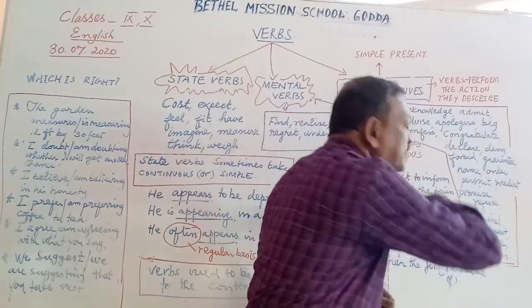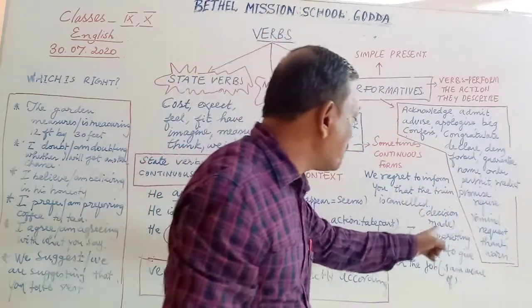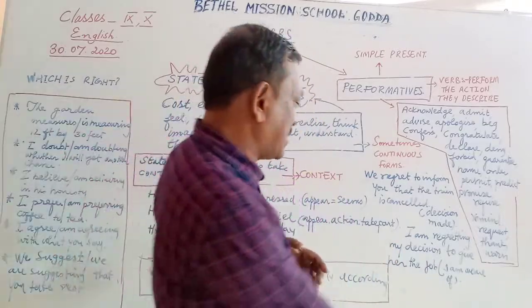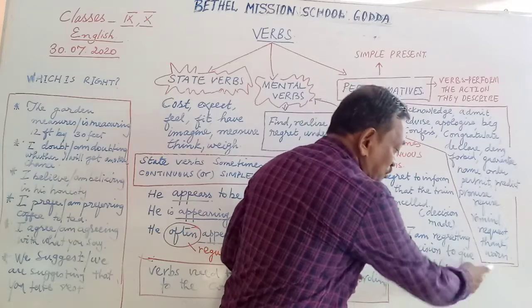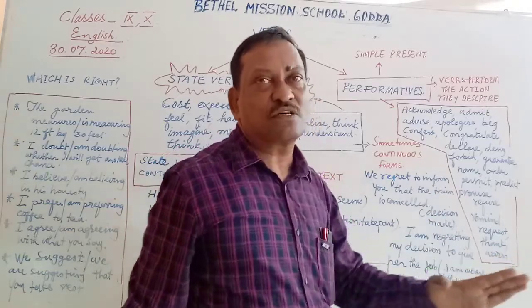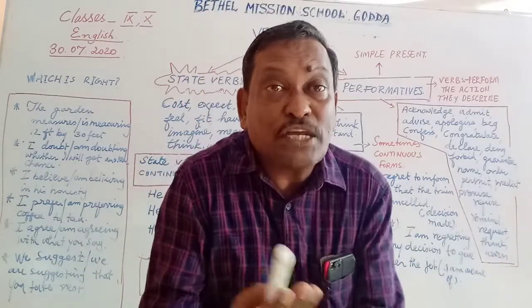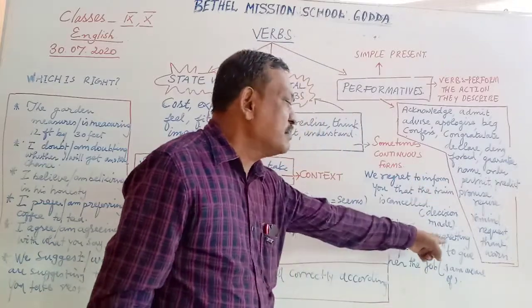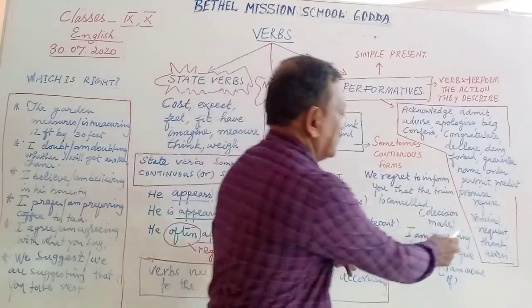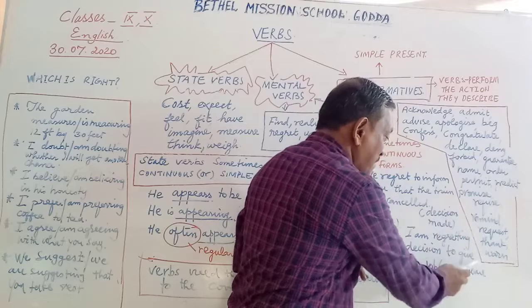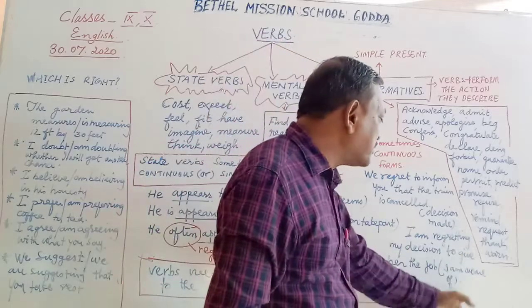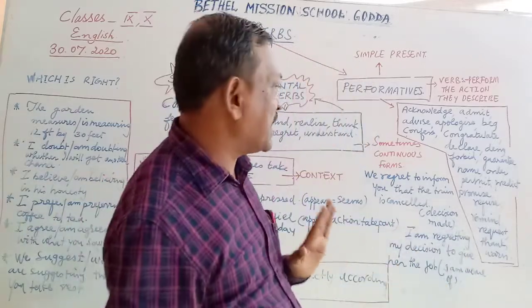But I am regretting my decision. Why do I use the word regretting here? I am continuously thinking, constantly thinking, repeatedly thinking that I have made a wrong decision. So I am aware of that. When you write a sentence in which you are continuously doing something, then you use the continuous form, the present participle. I regret to inform you because the decision has already been made, but I am regretting my decision. I am thinking of it again and again, but I have not changed my decision. That exactly is the meaning.